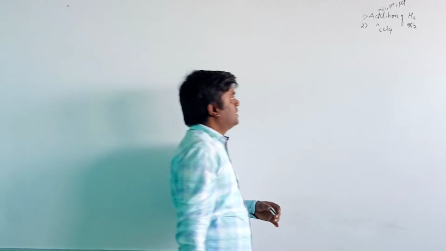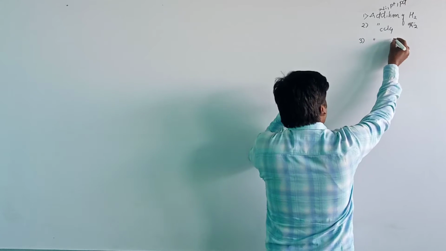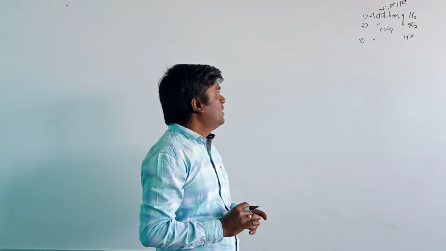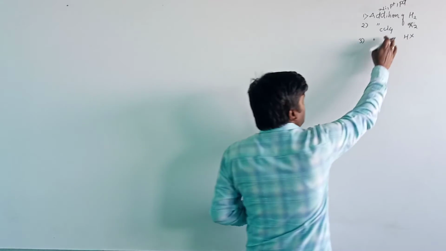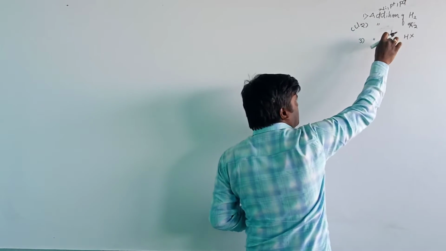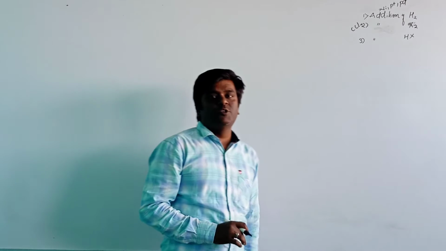The third, we have seen the addition of hydrogen halides.